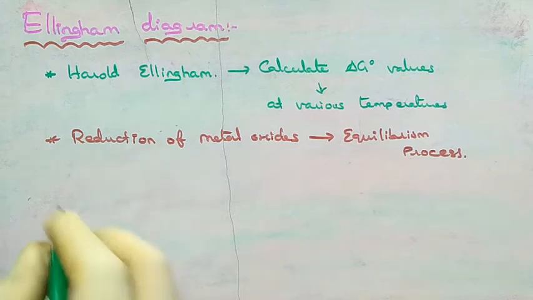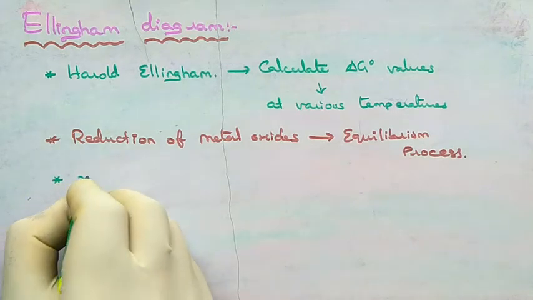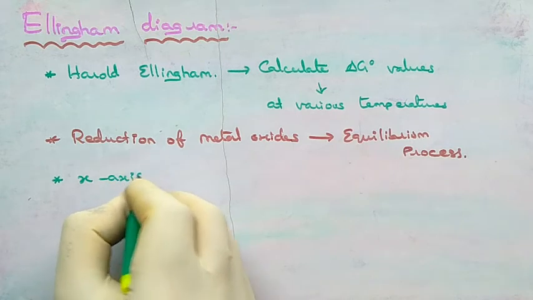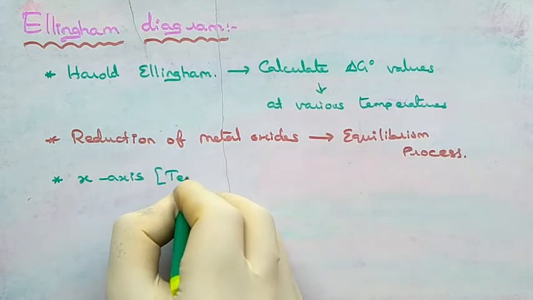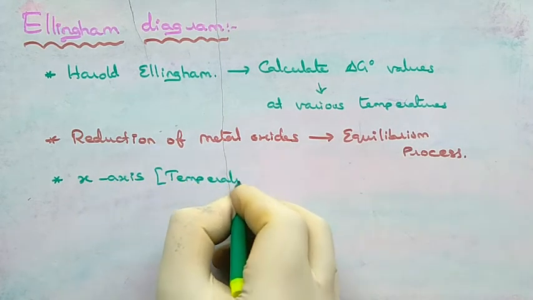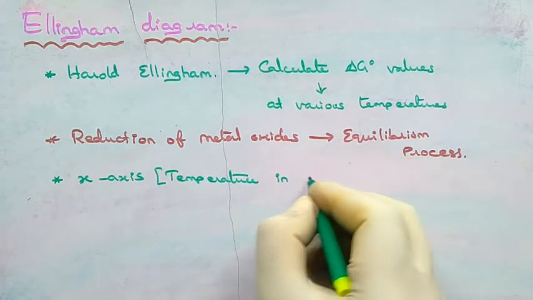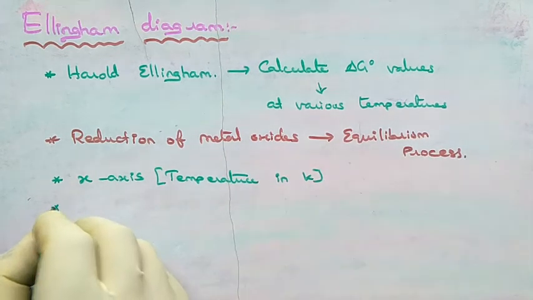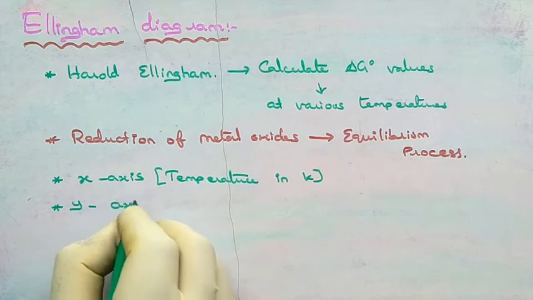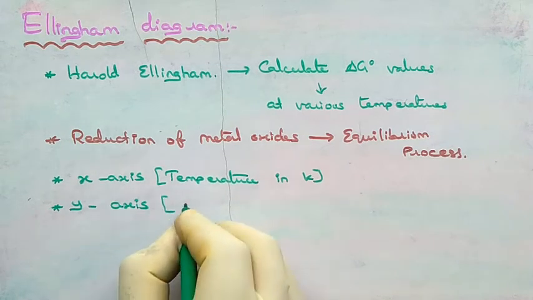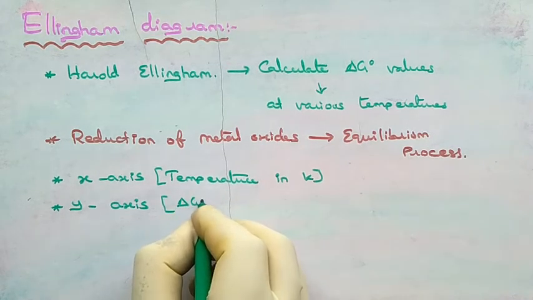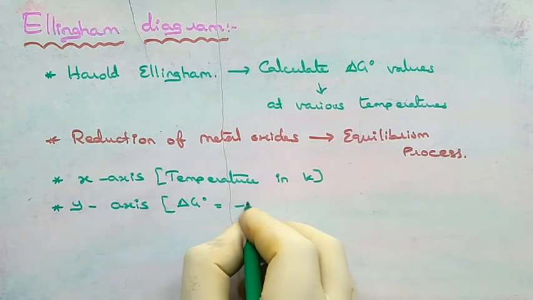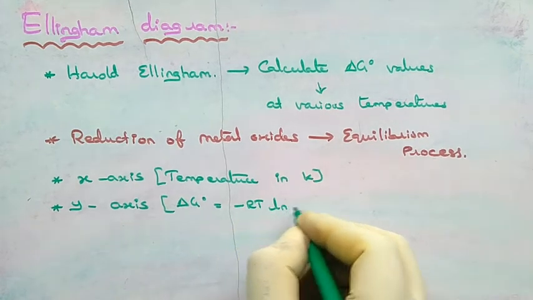Harold Ellingham has drawn a plot by considering the temperature in the x-axis. So in x-axis he has taken temperature in Kelvin and the standard free energy change for the formation of metal oxide in y-axis. So in y-axis delta G0 is equal to minus RT ln PO2.